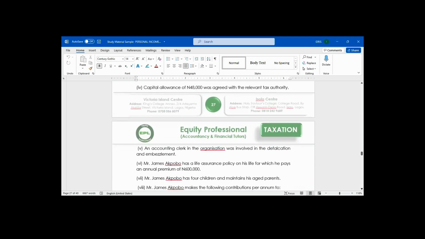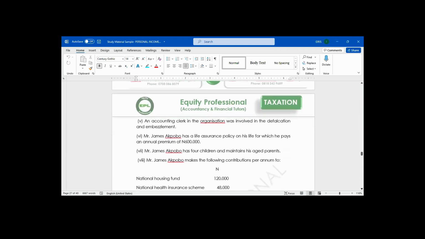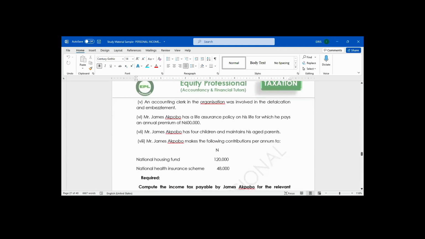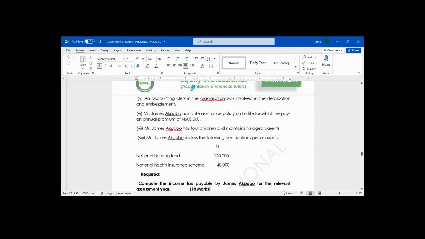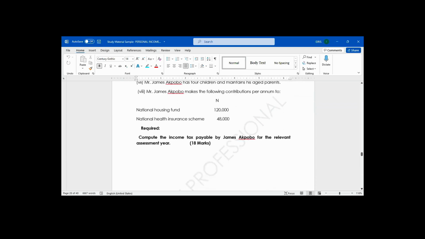5. An accounting clerk in the organization was involved in the defalcation and embezzlement. 6. Mr. James Akpogbo has a life assurance policy on his life, for which he pays an annual premium of 600,000. 7. Mr. James Akpogbo has 4 children and maintains his aged parents. Mr. James Akpogbo makes the following contribution per annum to National Housing Fund 120,000, National Health Insurance Scheme 48,000. Required, compute the tax payable by James Akpogbo for the relevant assessment year.